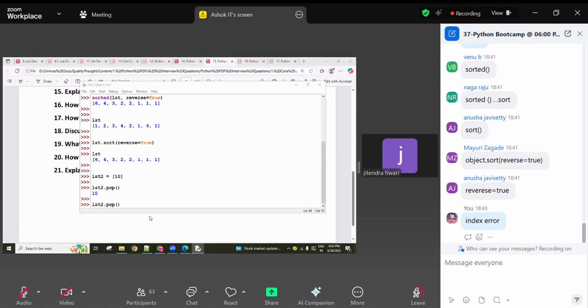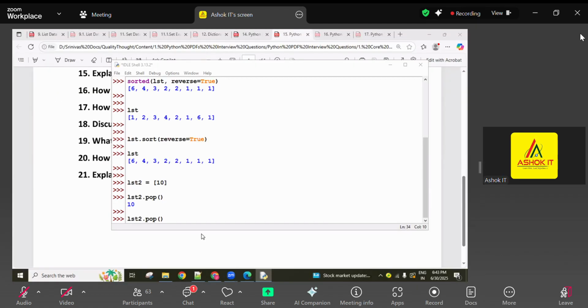Be ready in the chat box. So this is the revision session. Give reply in the chat box only. Value error or index error.